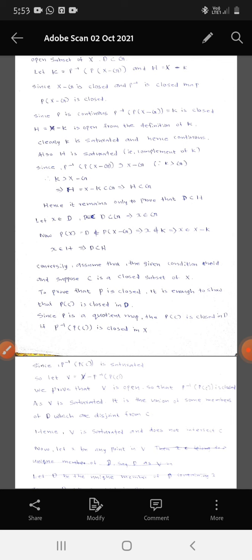Then we want to prove the second condition, that is the converse part.